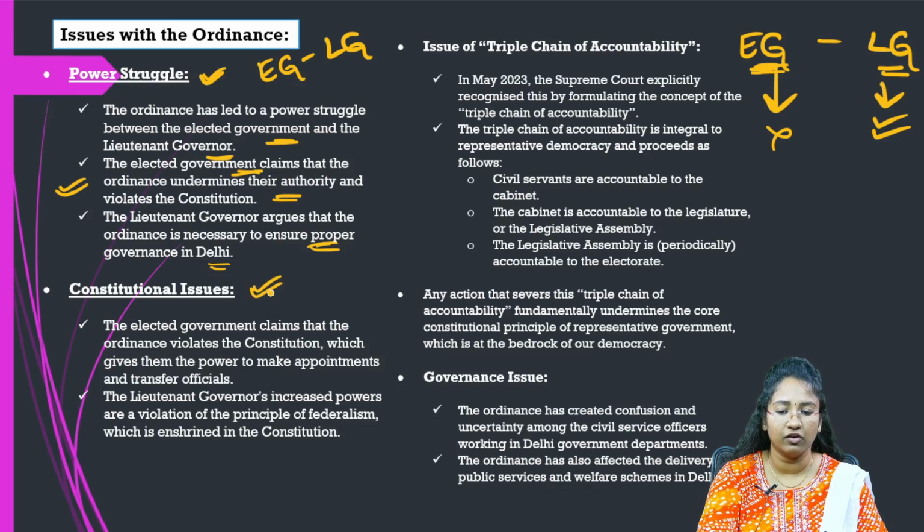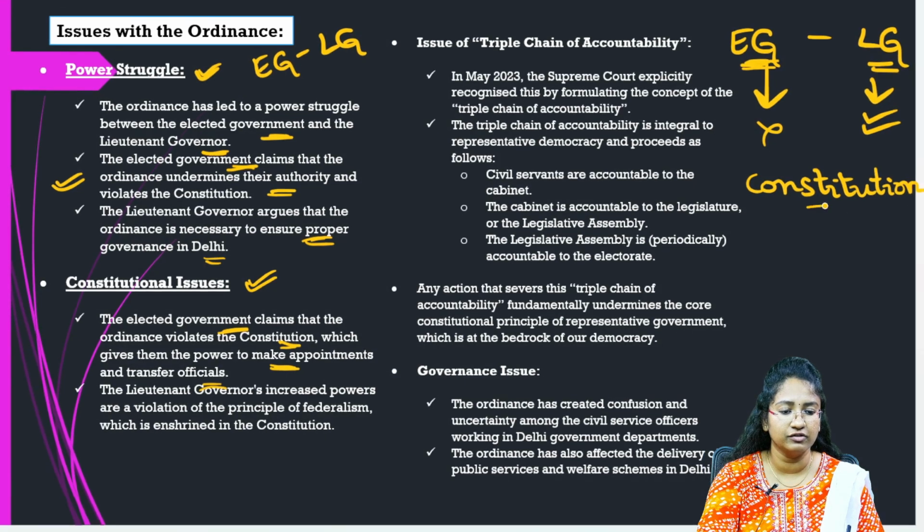The second would be constitutional issues. The elected government claims that this ordinance violates the constitution, which gives them the power to make appointments and transfer officials. So what does the elected government say? The constitution gave them the authority. So what authority was given by the constitution to the elected government? For transfer of officials and also for the appointment of officials, we are given the authority by the constitution.